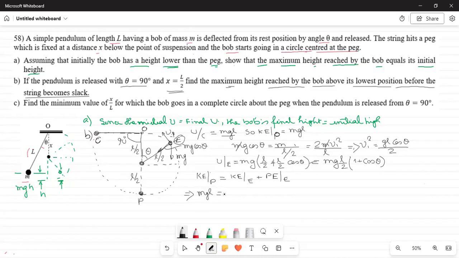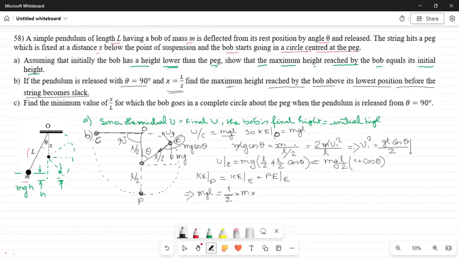This is equal to kinetic energy at E plus potential energy at E. Kinetic energy at E is equal to half m v1 square, and v1 square we have already got here.